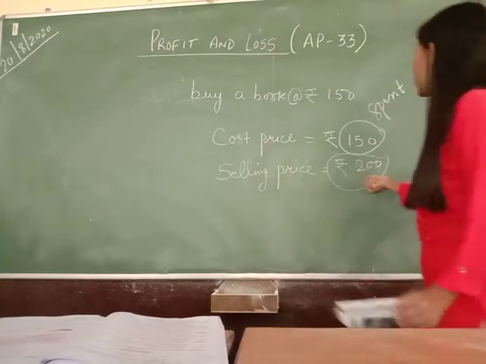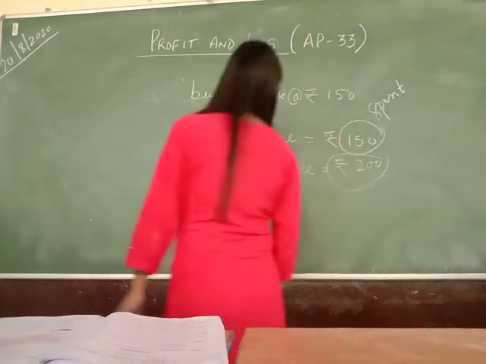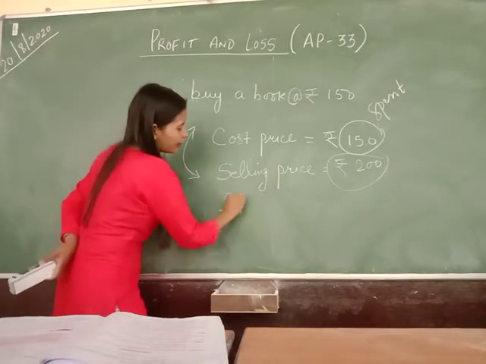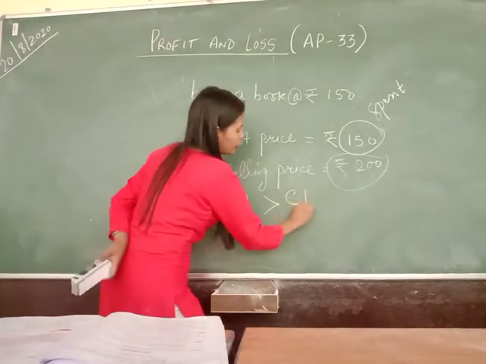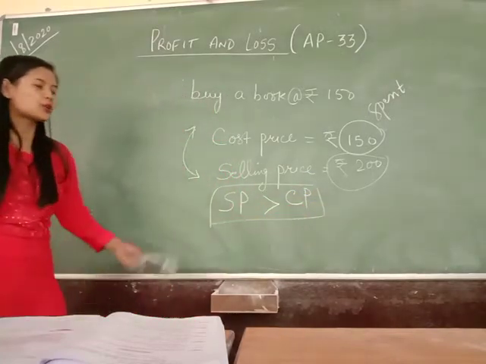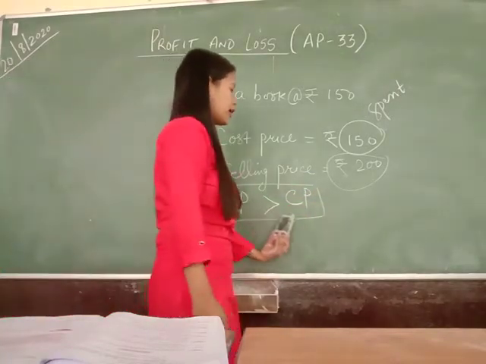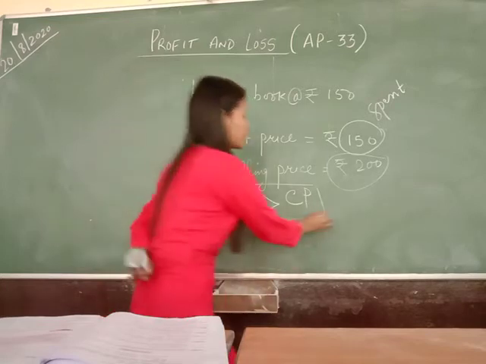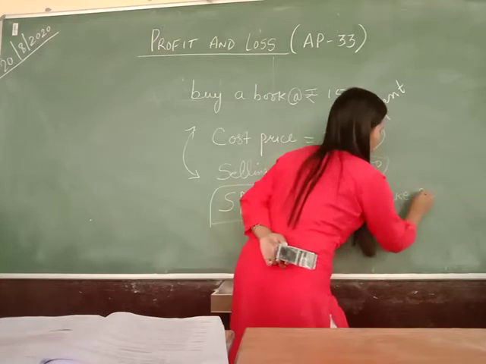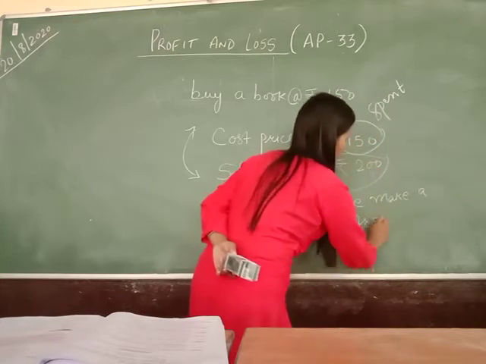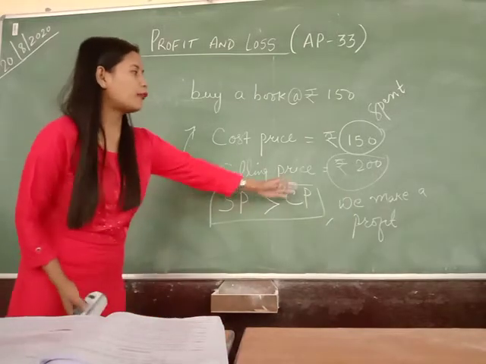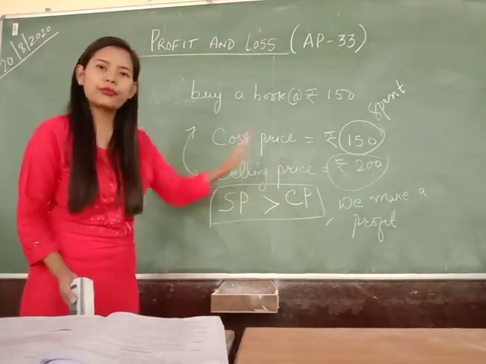I gain rupees 50. If you see here, the selling price is greater than cost price, isn't it? 200 is greater than 150. So whenever we have a selling price greater than the cost price, we make a profit. Now the profit we have gained here is rupees 50.